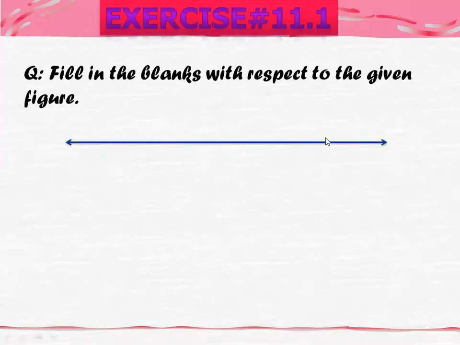Here is your figure, and this is a straight line with more than 3 or 4 points lying on it. If you label them, this is point P, this is Q, this is R, this is T, this is V, this is W, and this is X.